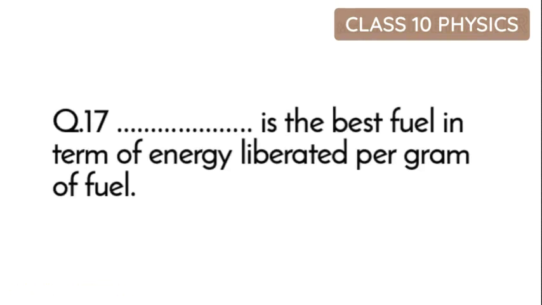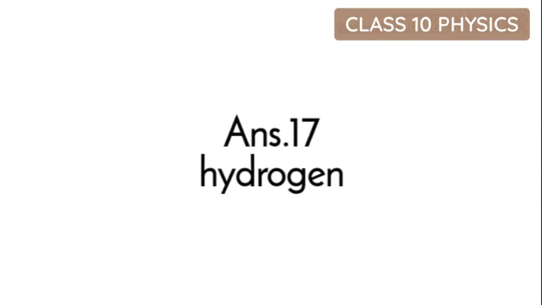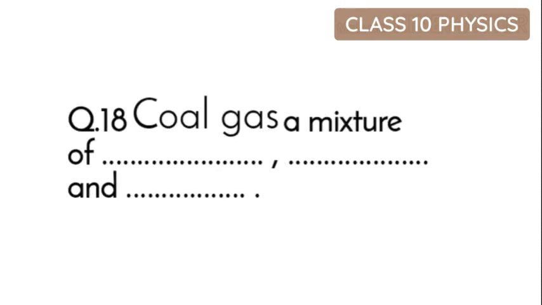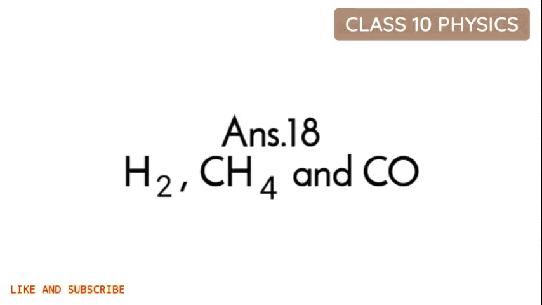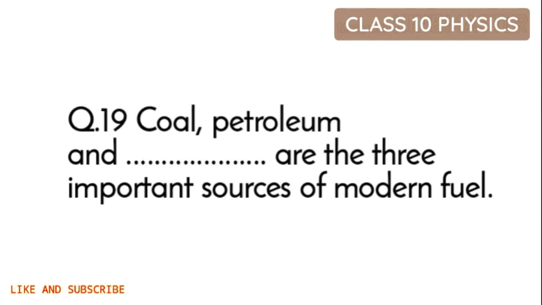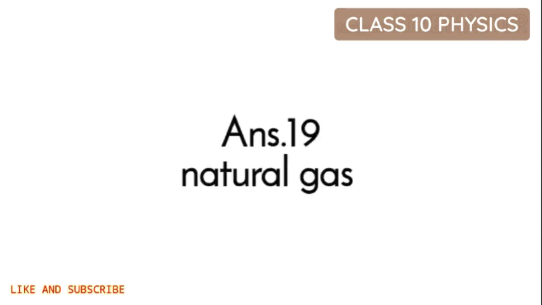And now question 17. Dash is the best fuel in terms of energy liberated per gram of fuel, and its answer is hydrogen. Now question 18. Coal gas, a mixture of dash, dash and dash. You have to name the items found in coal gas, and it's H2, CH4 and CO. Question 19. Coal, petroleum and dash are the three important sources of modern fuel, and its answer is natural gas. Third one is natural gas.